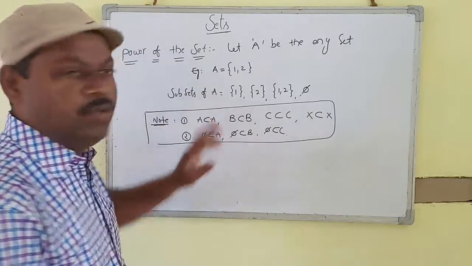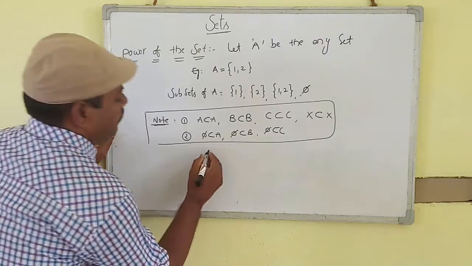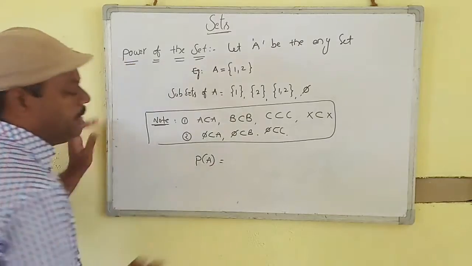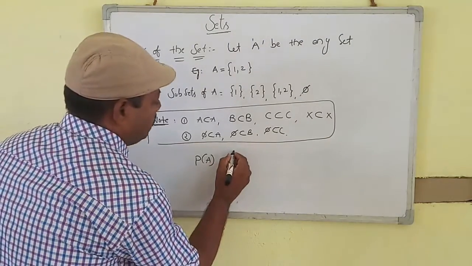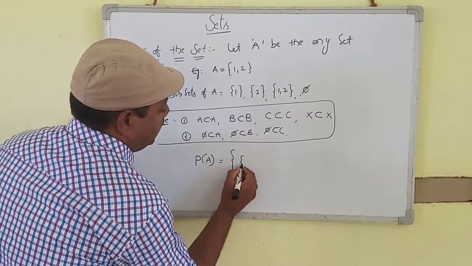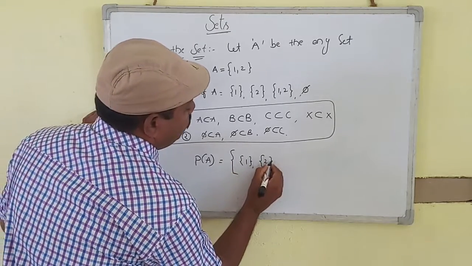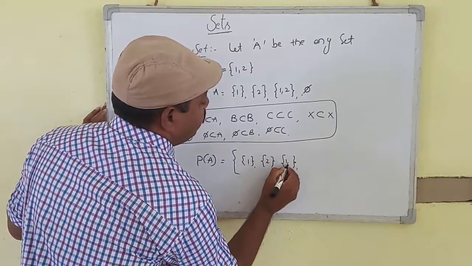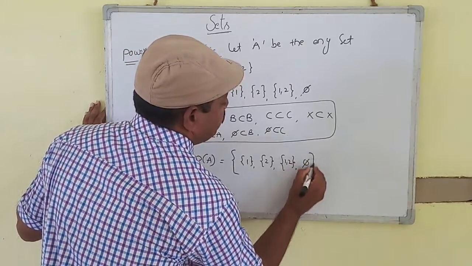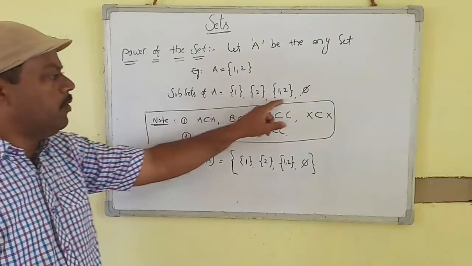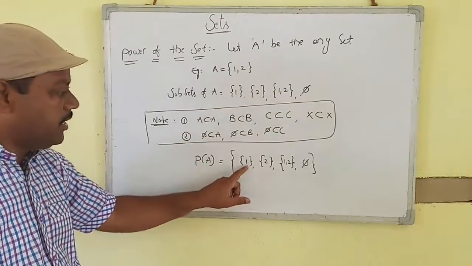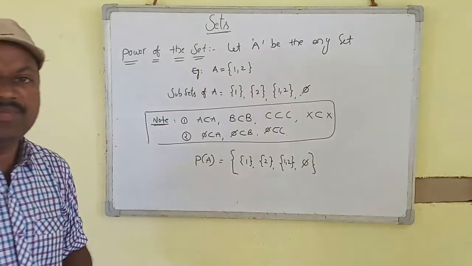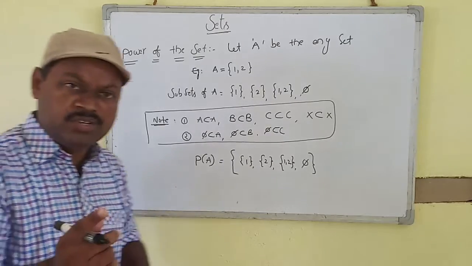That means these subsets are the elements of the power set, denoted by P of A. Power set of A is equal to the set of {1}, {2}, {1, 2}, and phi. All possible subsets are elements of the big set, and that big set is called the power set. Have you understood, students and friends?